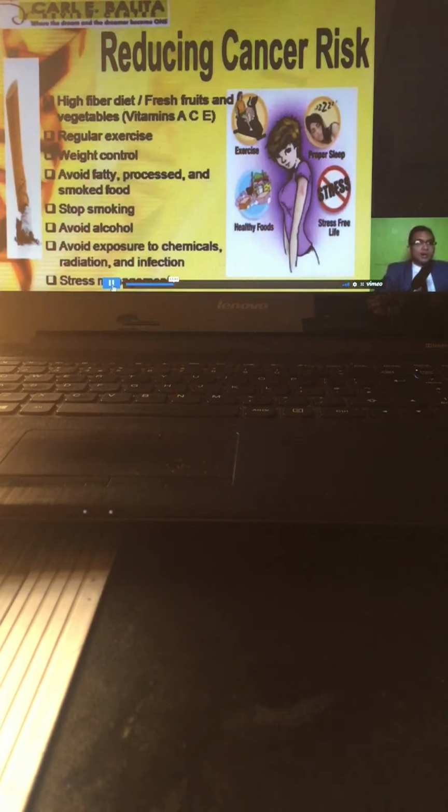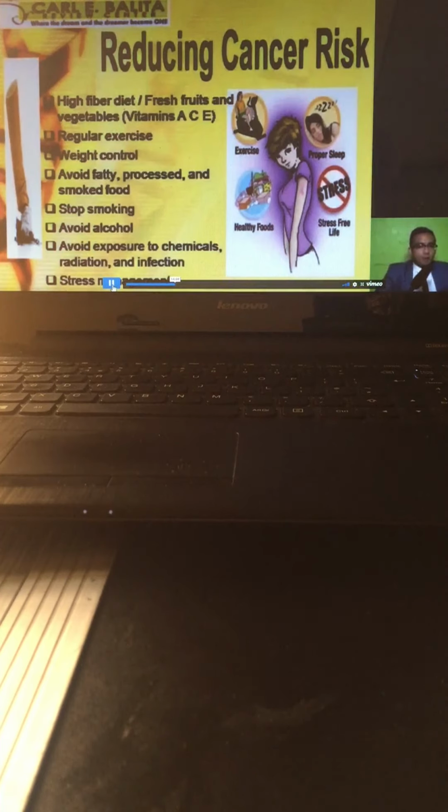Alright, next one, third, weight control, losing the weight. Okay? Now, tandaan, obesity is highly linked to different types of cancer. Example, obesity is linked to ovarian cancer. Obesity is also linked to your breast cancer. Alright? So that is why you advise the patient to lose weight. So diet and exercise is the key to lose weight.